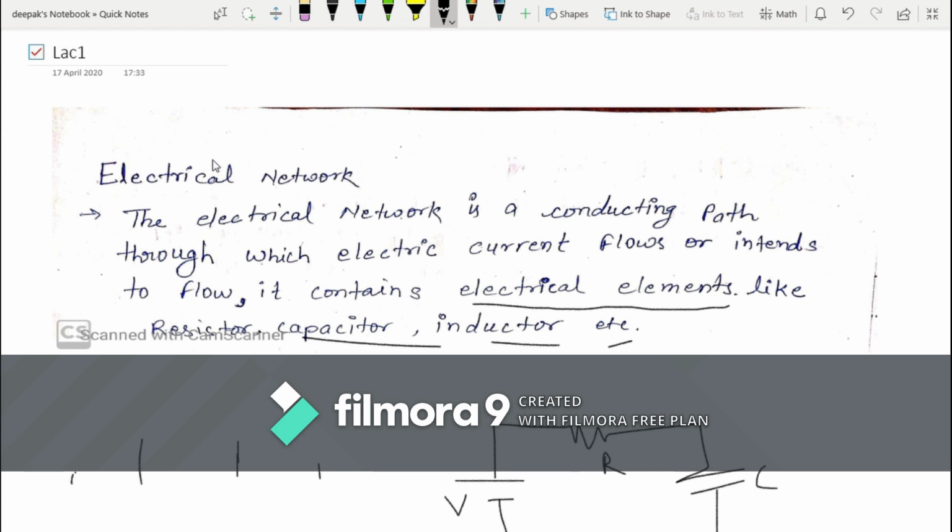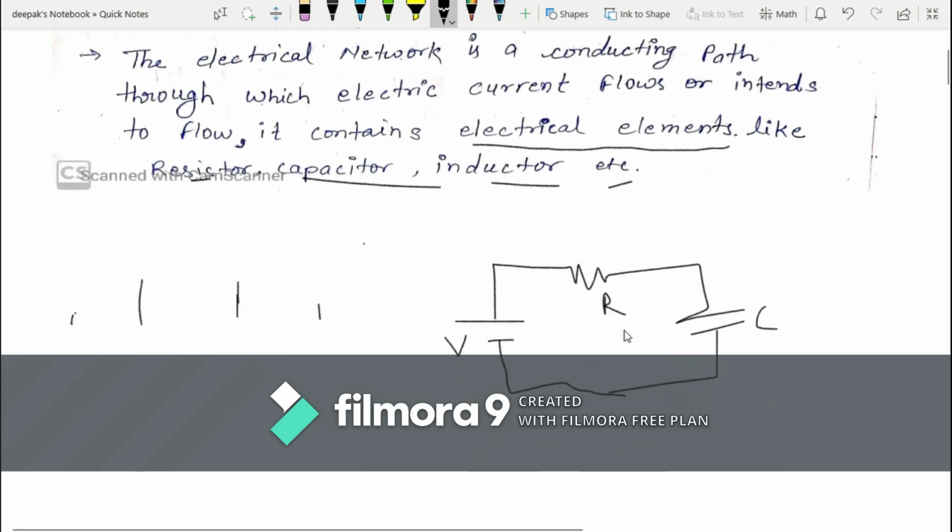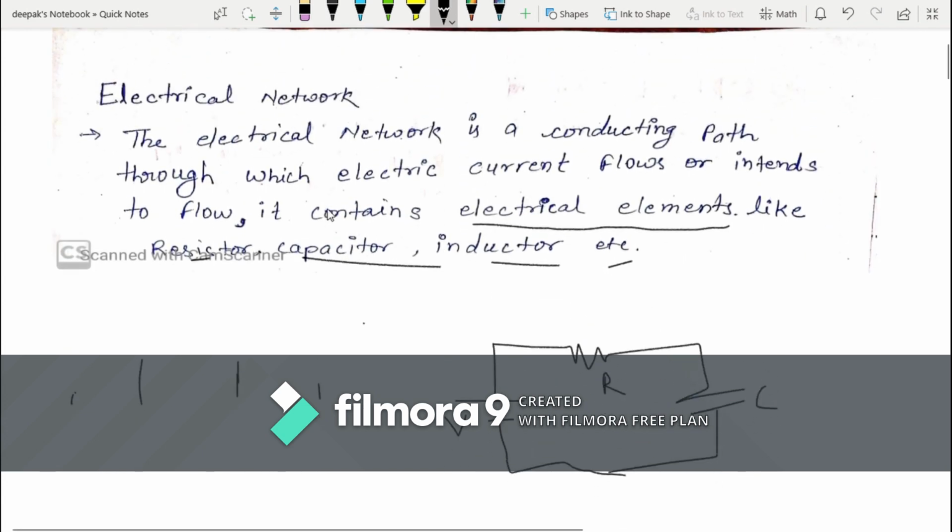I am Deepak Kumar, going to teach you the network theory subject, and in this lecture I will cover up to the classification of network or electrical network. So what is electrical network? The electrical network is a conducting path through which electric current flows or tends to flow. It contains electrical elements like resistor, capacitor, inductor, etc.